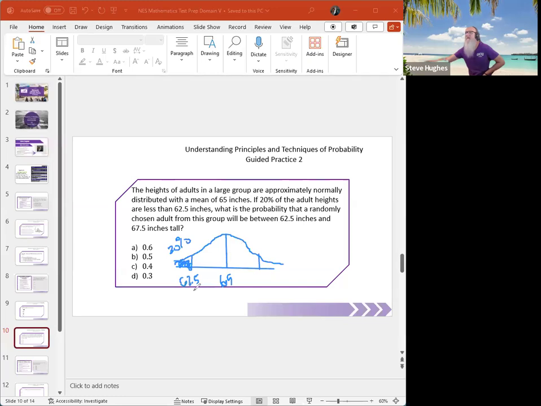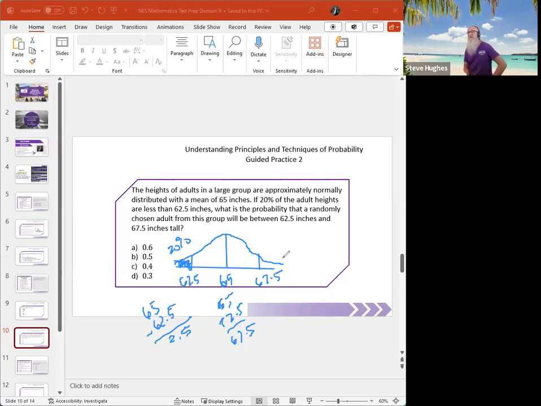So first of all, everybody, what's the difference between 65 and 62.5? So 65 minus 62.5 is 2.5, right? So 65 minus 2.5 is 62.5. 65 plus 2.5 is 67.5. So this one is 67.5. And it wants me to find the probability between those two.